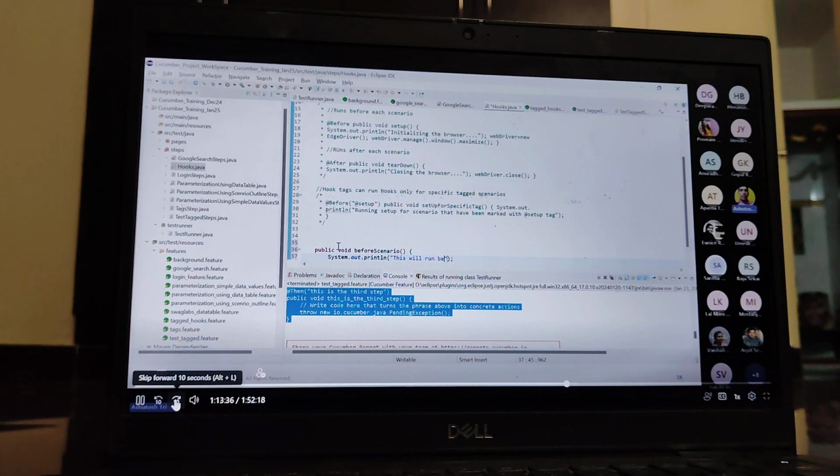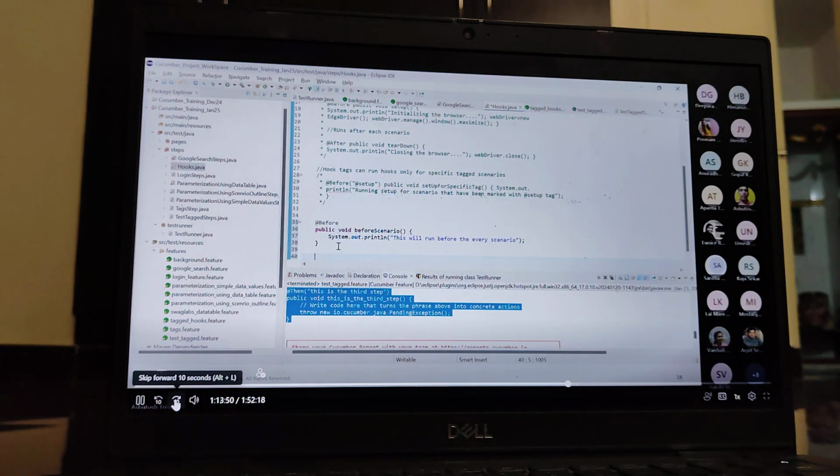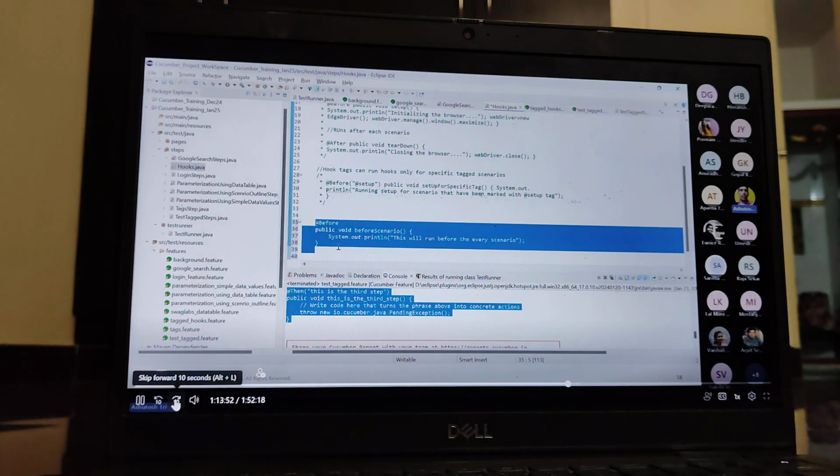This one, and before every scenario. If you want to run this step before every scenario, you can annotate it using the Before annotation. Similarly, I define one more scenario.